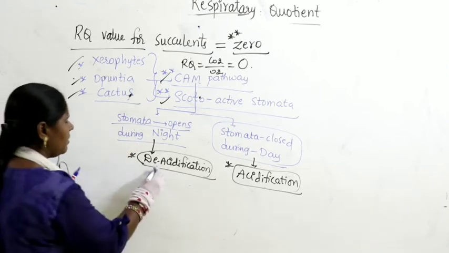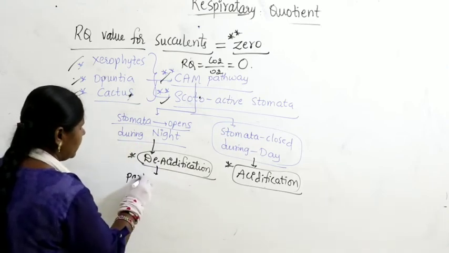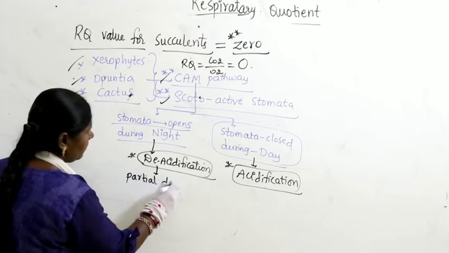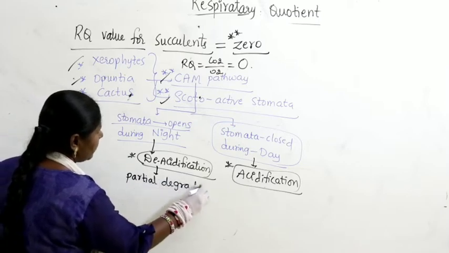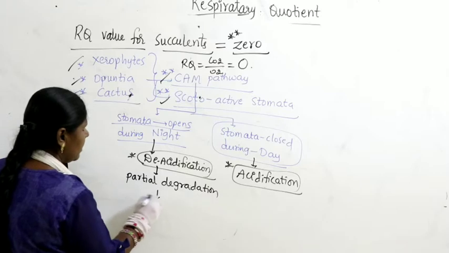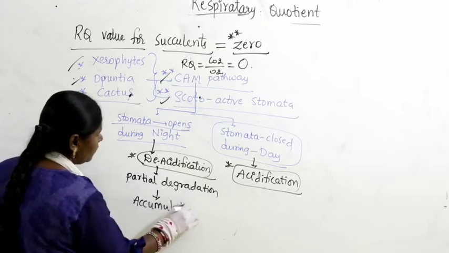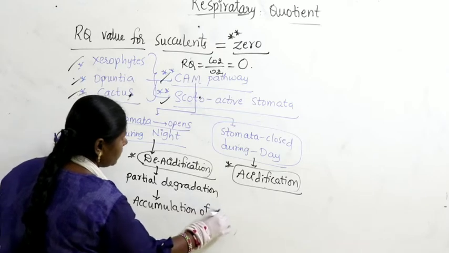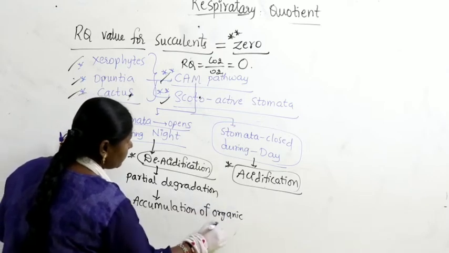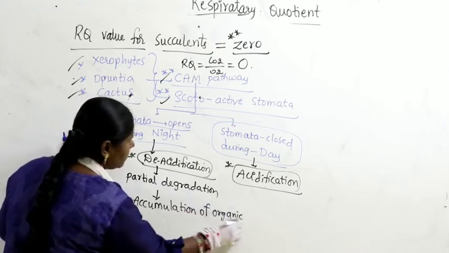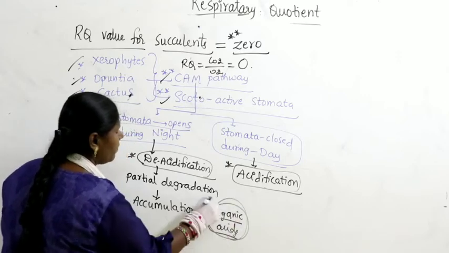What happens here? There is a partial degradation, and because of partial degradation, there is accumulation of organic acids. You know it very well. Accumulation of organic acids, and there is no release of carbon dioxide.